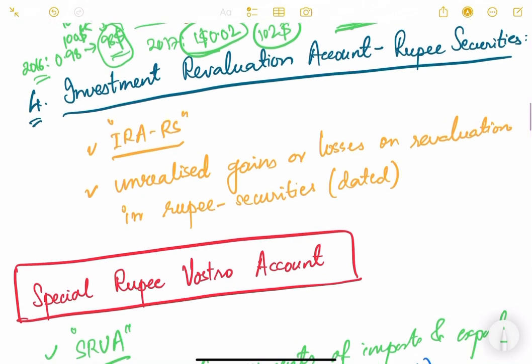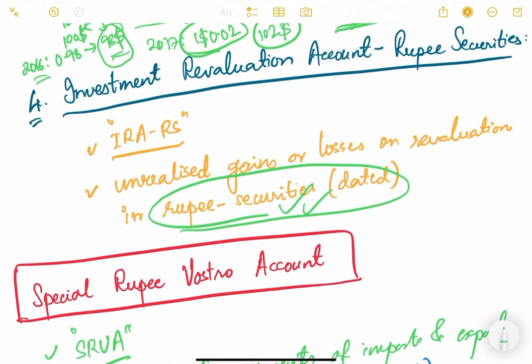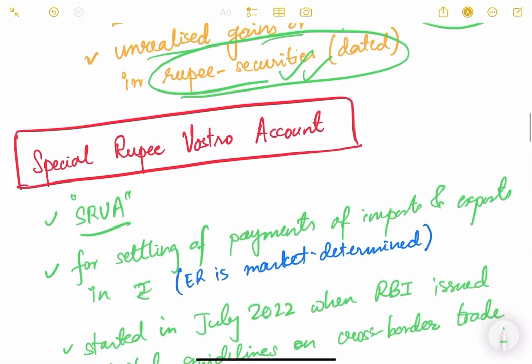Similarly, if the RBI is holding dated rupee securities, that is Indian securities, the revaluation gains, unrealized gains and losses on revaluation of such securities will be accounted in the IRA-RS, the investment revaluation account, rupee securities. So I hope you have understood this difference.